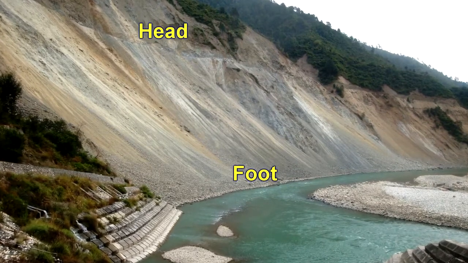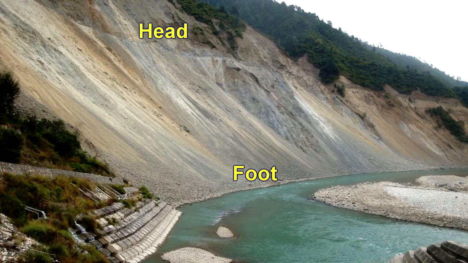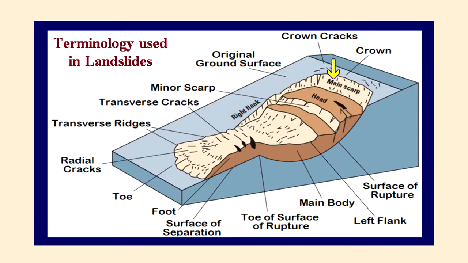Foot is the portion of the landslide that has moved beyond the toe of the surface of rupture that overlies the original ground surface, and main body is the main part of the displaced material of the landslide that overlies the surface of rupture between the main scarp and toe of the surface of rupture. Main scarp is a steep surface on the undisturbed ground at the upper edge of the landslide, which is caused by the movement of displaced material away from the undisturbed ground. It is the visible part of the surface of rupture.